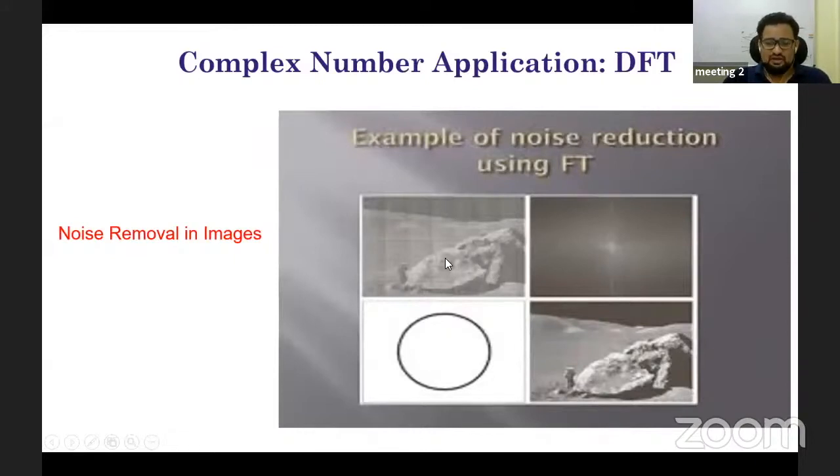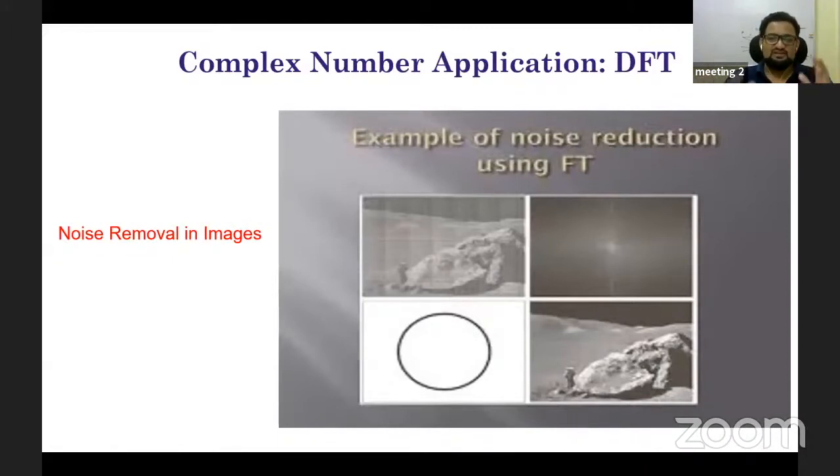When I convert this image into the frequency domain, you can see that this noisy pattern is just some frequency. I use this frequency domain filter to remove the noise, and you can see that this regular pattern is removed. So this is an application of the discrete Fourier transform.